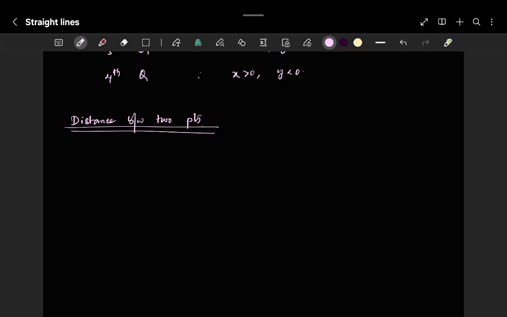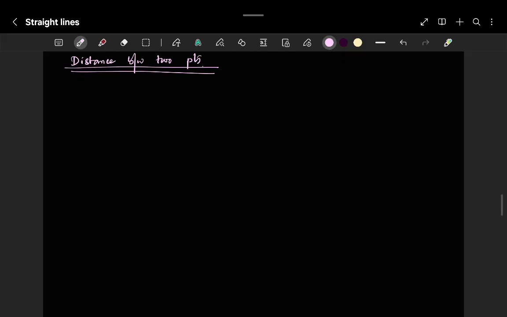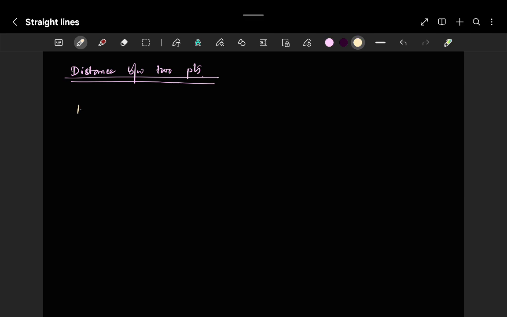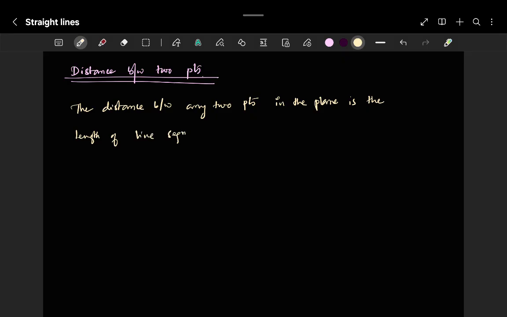Distance between 2 points. The distance between any 2 points in the plane is the length of the line segment joining them. So I'll explain it.